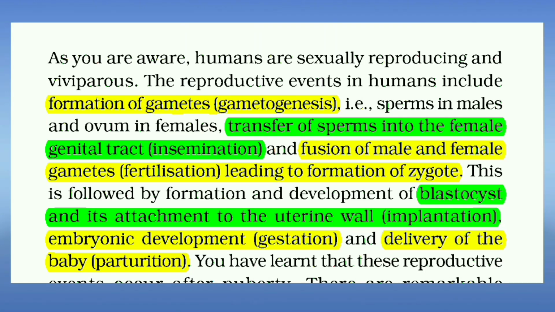यहाँ पे कुछ बेसिक टर्म्स हैं। Formation of gametes, gametogenesis, transfer of sperms into the female genital tract, insemination, fusion of male and female gametes, fertilization leading to formation of zygote, blastocyst and its attachment to the uterine wall, implantation, embryonic development, gestation, delivery of the baby is called parturition.